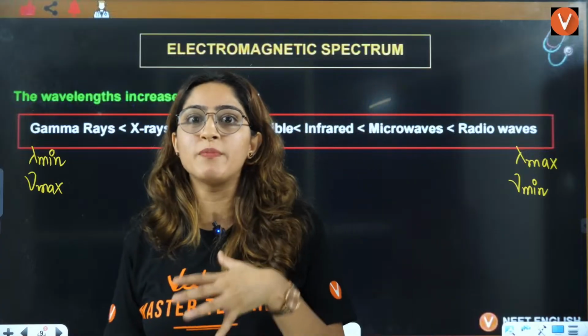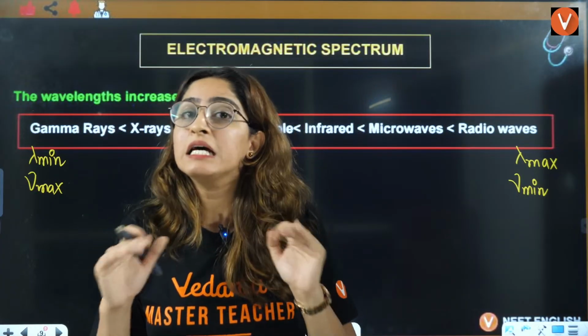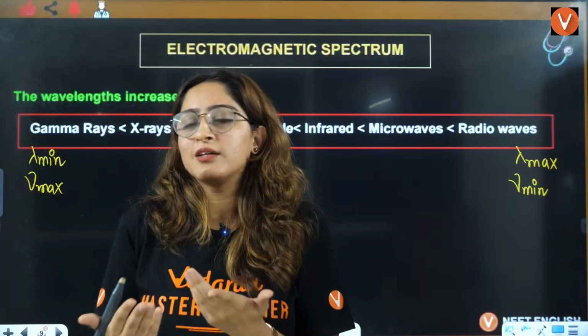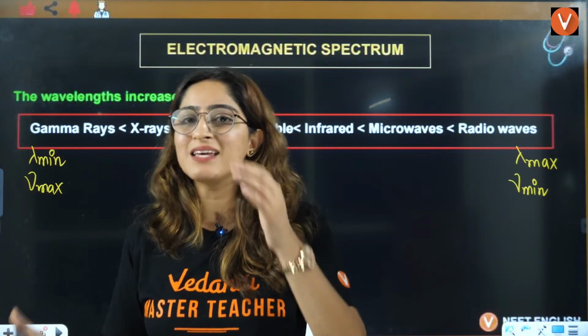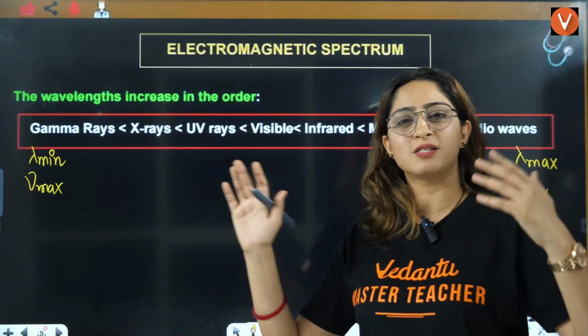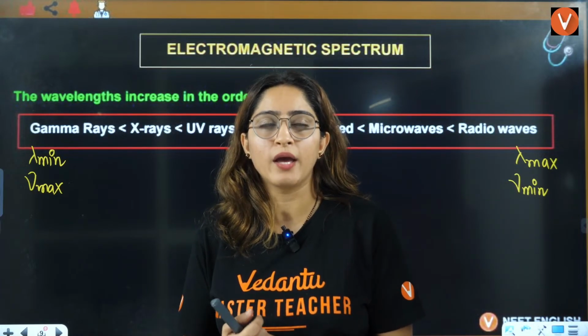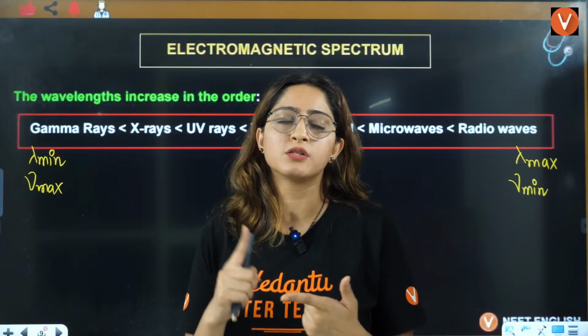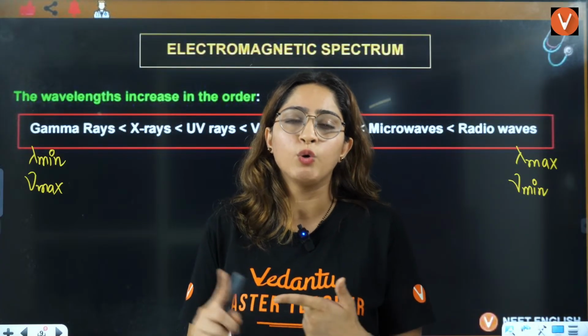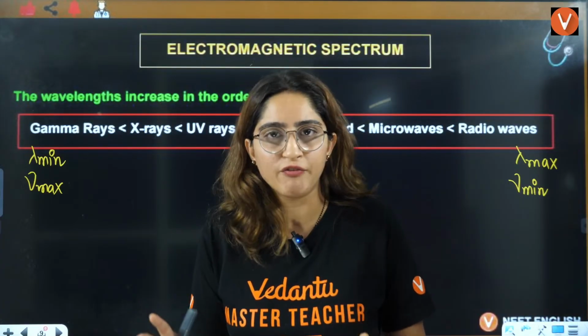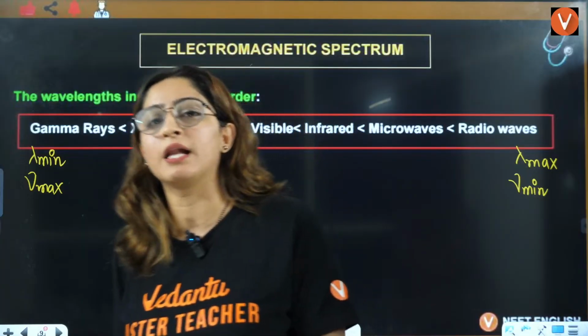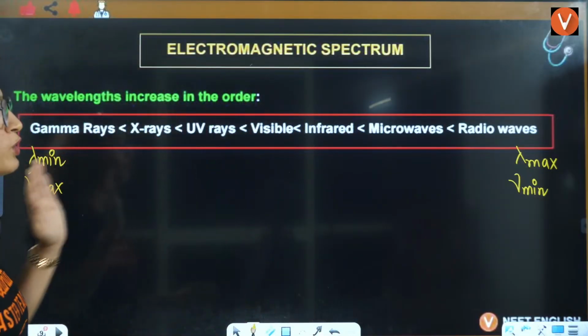So you can remember this whichever way you like. It's not like you have to remember it like what ma'am told only. No, just relate it with your life, right? Because these kinds of orders, you can't remember by heart like that. That okay, this is gamma, this is UV, this is X, this is radio, this is micro. Very difficult, right? So try to learn it with the help of mnemonics. Make your own mnemonic.